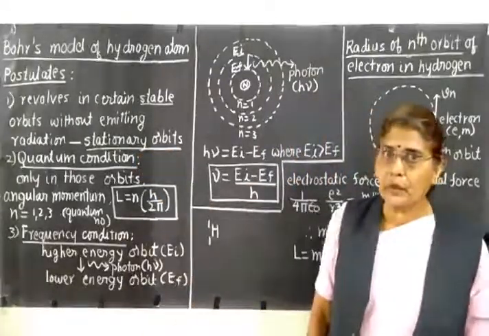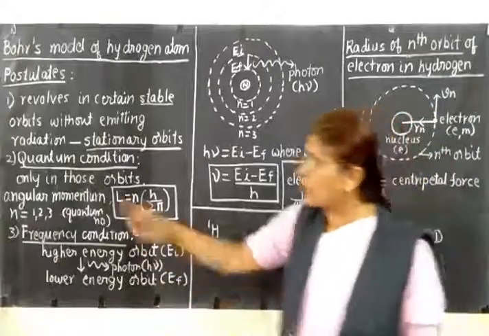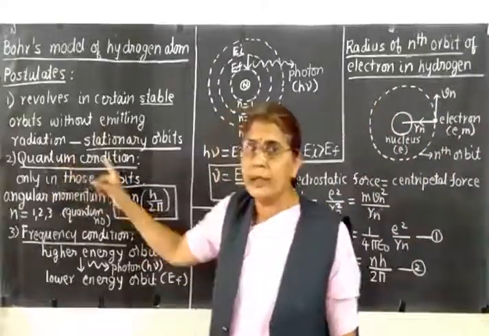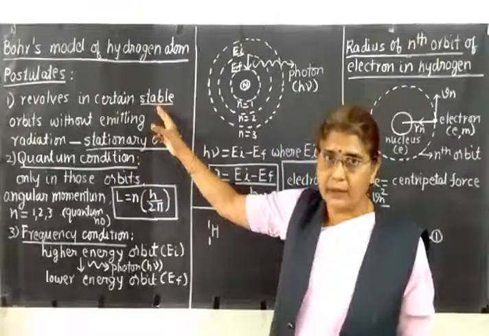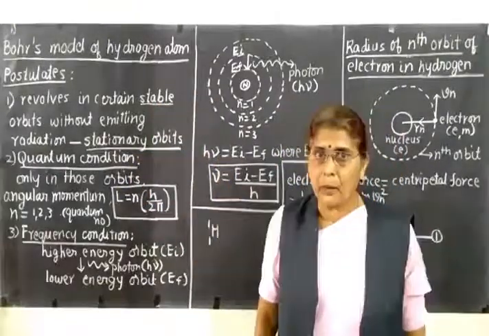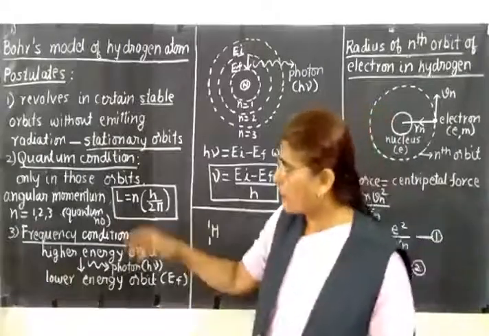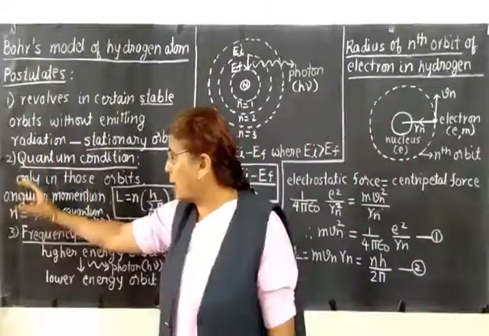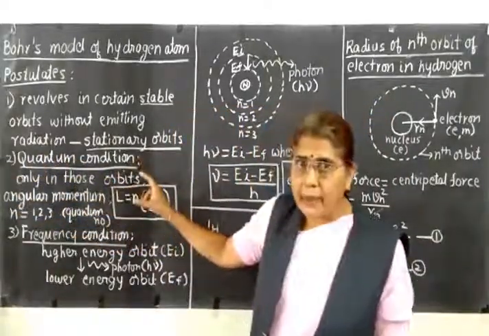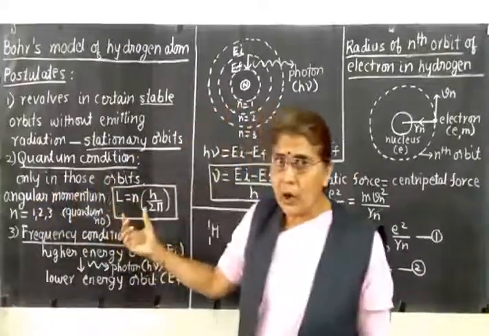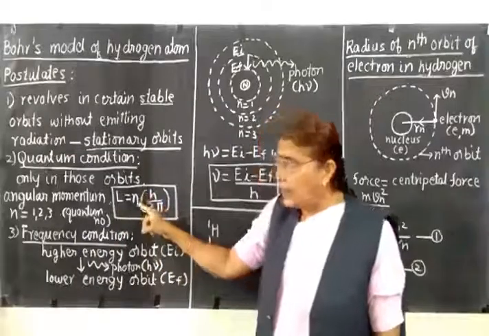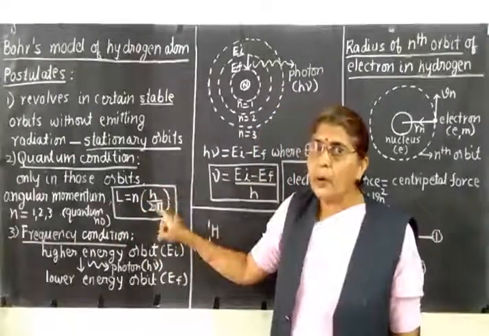Now the second postulate given by Bohr, it is called as Bohr's quantum condition, and it will define these stable orbits. So according to the second postulate, an electron can revolve only in those orbits for which the angular momentum of the electron is an integral multiple of h upon 2 pi.